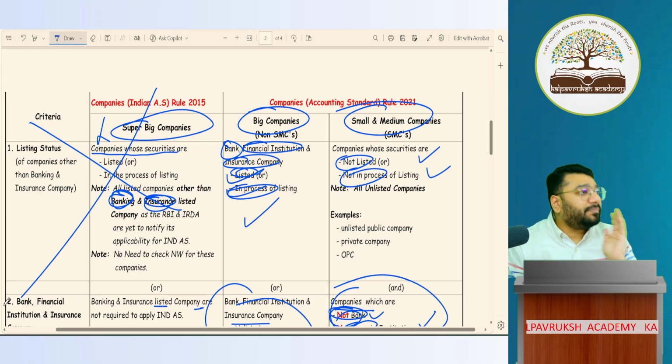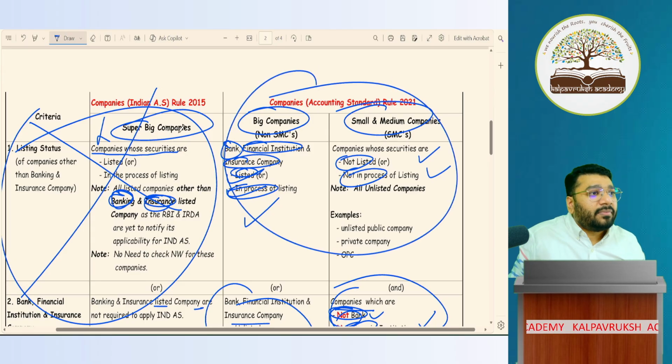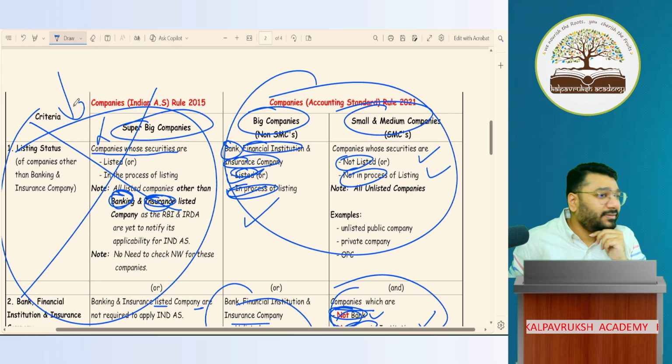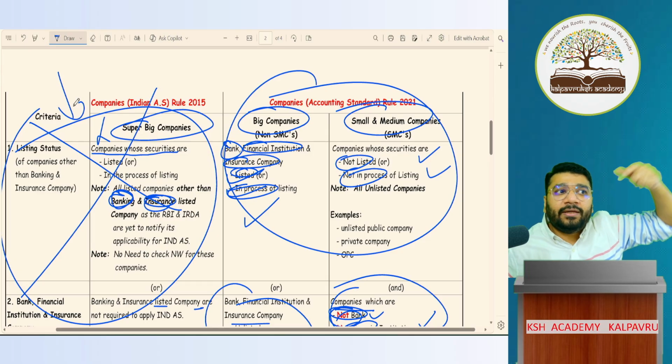From there, I picked this up and I'm showing it in comparison. But generally, people study this separate and this separate. This is discussed elaborately in CA Final because CA Final is full of Ind AS. But had I not taught you the super big company information, what will you think?